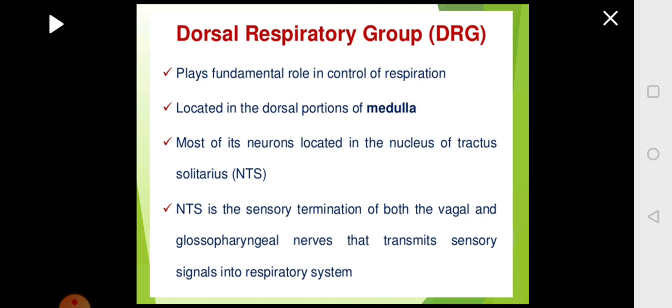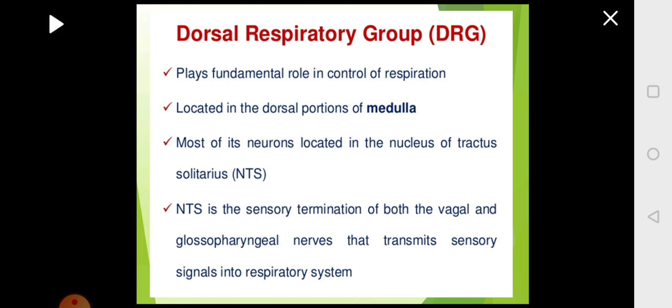Now we will look at the first part in the medulla, that is the dorsal respiratory group. This plays an important role in the control of respiration. It is located on the dorsal part of the medulla, and most of the neurons are located in a region which you call the nucleus of tractus solitarius, NTS.